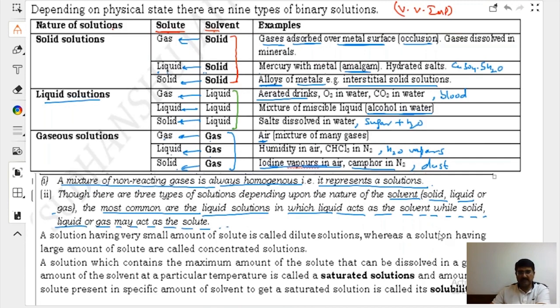A solution having very small amount of solute is called dilute, whereas a solution having large amount of solute is called concentrated solution.